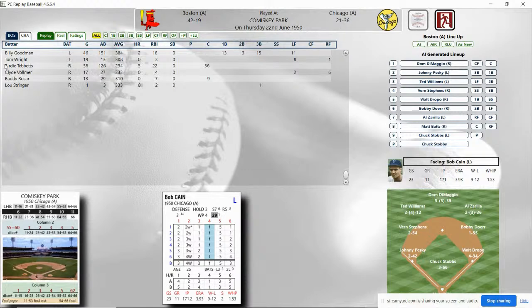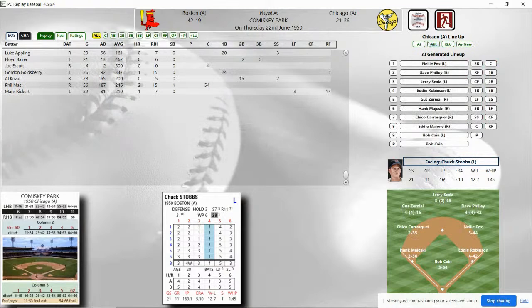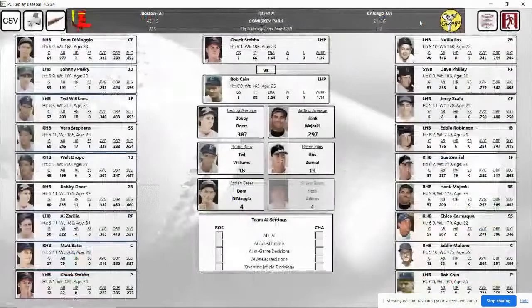Now we'll put in the White Sox. Sorry about that. Pressed the wrong button. Hit the AI here. Nellie Fox, Philley. That looks good. Zernial's in there. That's what we're going to play with. Okay, let's go down to the field.